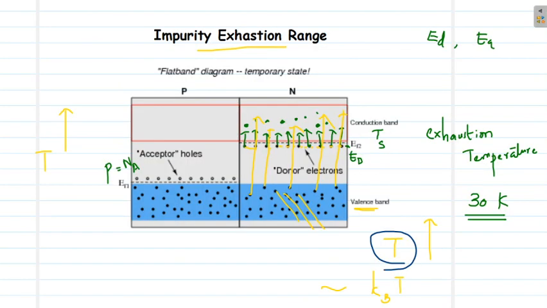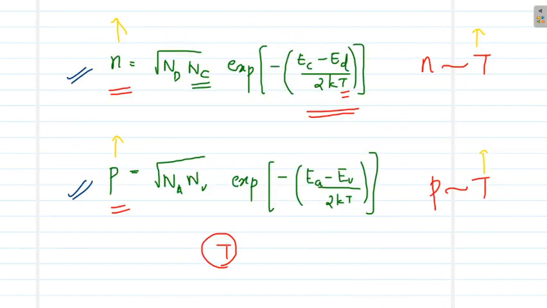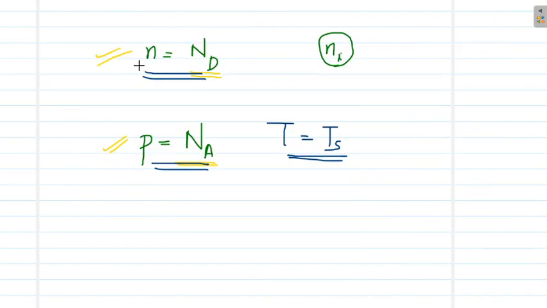The general equation at low temperature, we have studied that. Then there is an impurity exhaustion range at which the concentration of electrons and holes are constant. So normally at room temperature, this is the case. The impurity exhaustion range is also called the extrinsic range, because this is the range where an extrinsic semiconductor behaves perfectly like an extrinsic semiconductor.